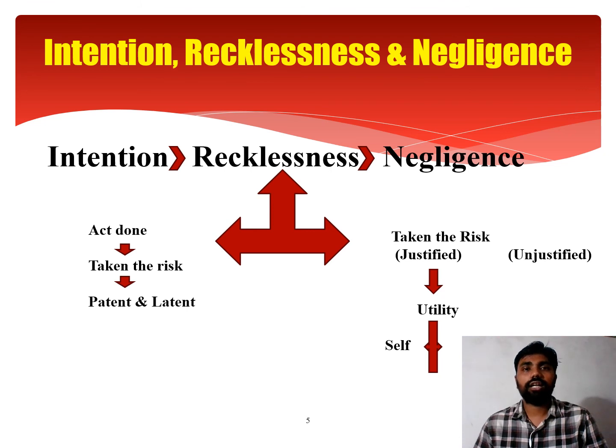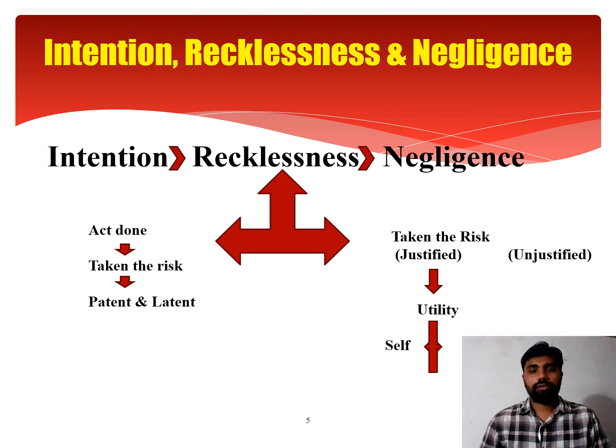For example, a doctor operates on the patient knowing that he may cause death of the individual. In such a situation, the doctor has also taken the risk, but he has taken the risk for the society and not for himself. So in that recklessness, he may be exempted from criminal liability. Here the doctor had taken the risk not for himself but for the society.